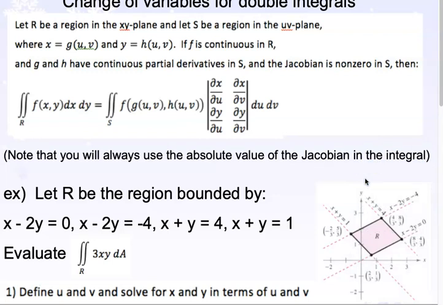This note's important. Whenever you're using a Jacobian, you always have to use the absolute value. So if you use a Jacobian when you're processing an integral, it has to be the absolute value of whatever you get, because depending on how you arrange things, how you choose your u's and v's and what order you pick them in, the Jacobian can be either positive or negative. You're always going to use the positive Jacobian. Yes? So you do the absolute value of the Jacobian, or the absolute value of whatever you get after you use the Jacobian in the equation? The result of this is called the Jacobian, and this has to be the absolute value. Okay.